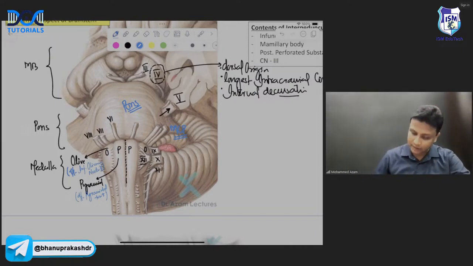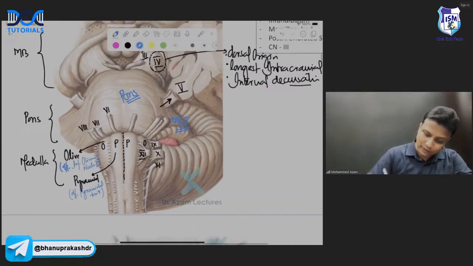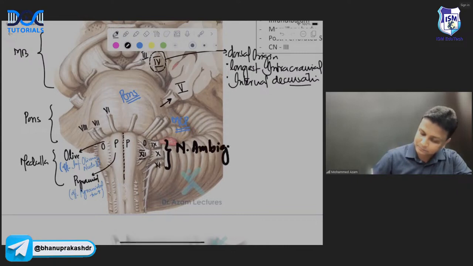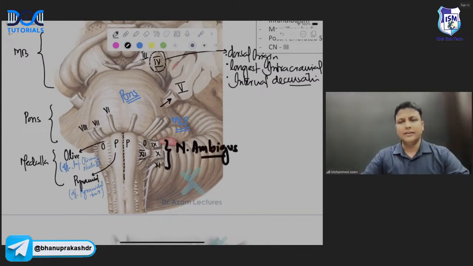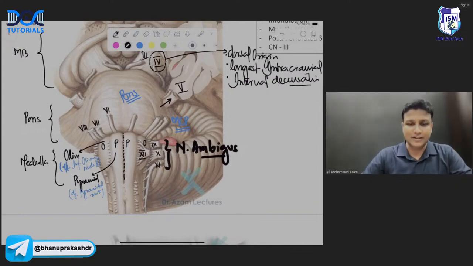Okay, now, I want you to add one more point here. 9th, 10th, and 11th nerves, sir. These three nerves will be having a common nucleus. And the common nucleus of 9th, 10th, and 11th is known as nucleus ambiguus, sir. That is nucleus ambiguus. That was also asked in the exam: nucleus ambiguus is the common nucleus of 9, 10, 11. Yes, Dr. Abhishek, absolutely correct.